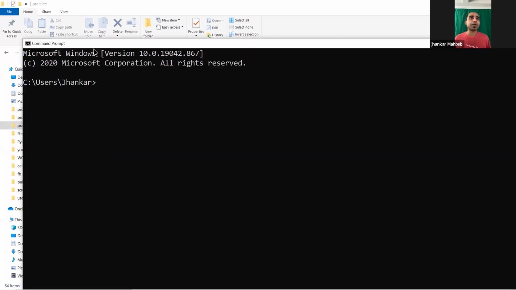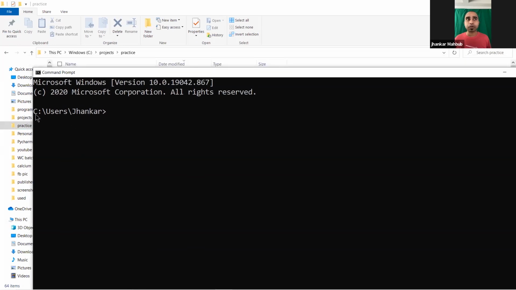Let's see how we can go there. Our current location is C users junker, and our target is here. That means it's inside C, but in a different branch. If you think about it, you are here, you need to go up one step, two steps, and then go inside.